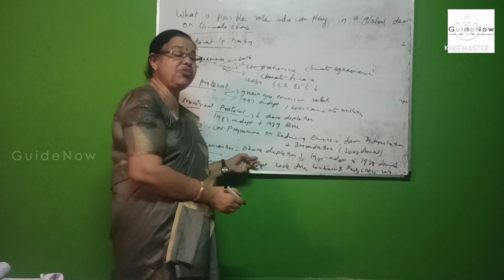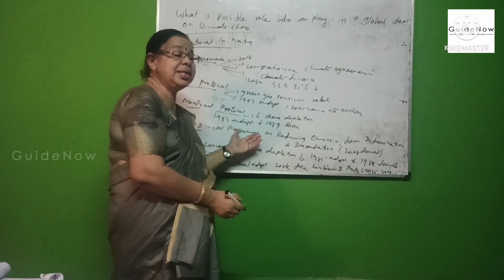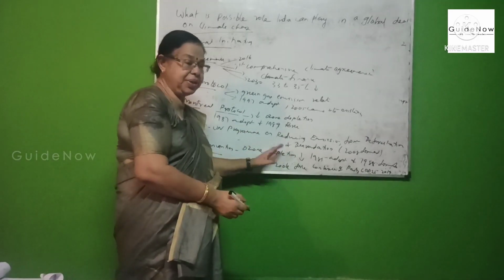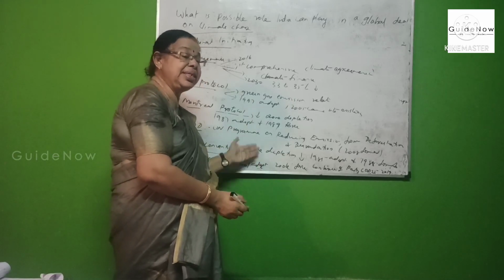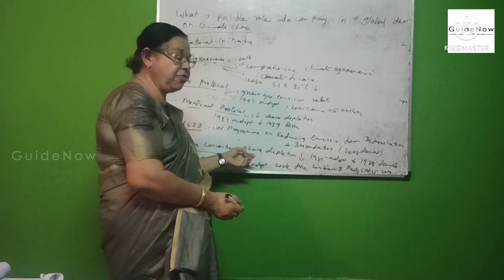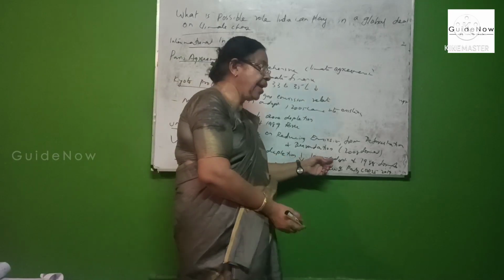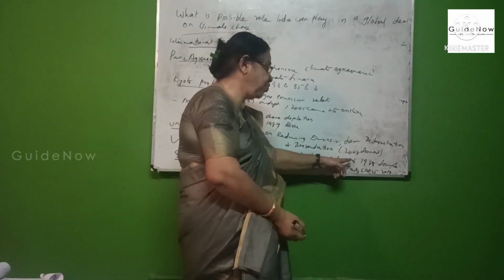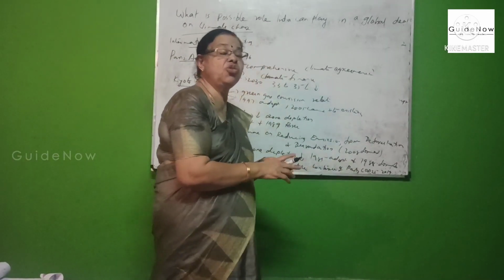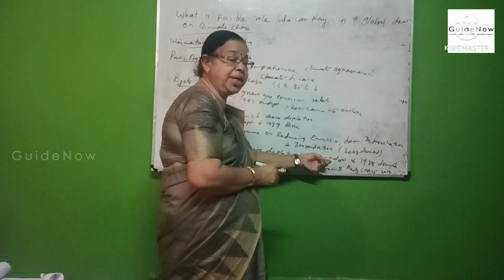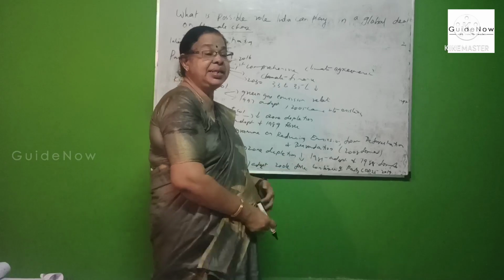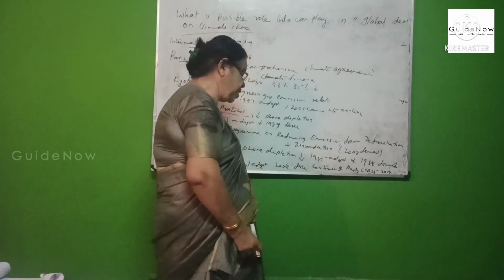The Vienna Convention is mainly for the purpose of reducing ozone depletion. It was adopted in 1985 and came into force in 1988.